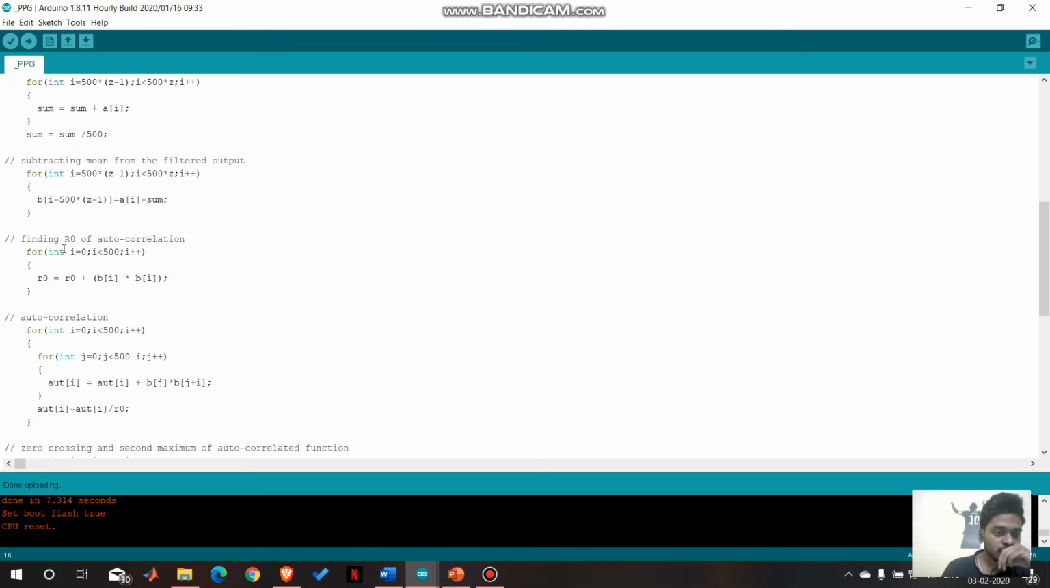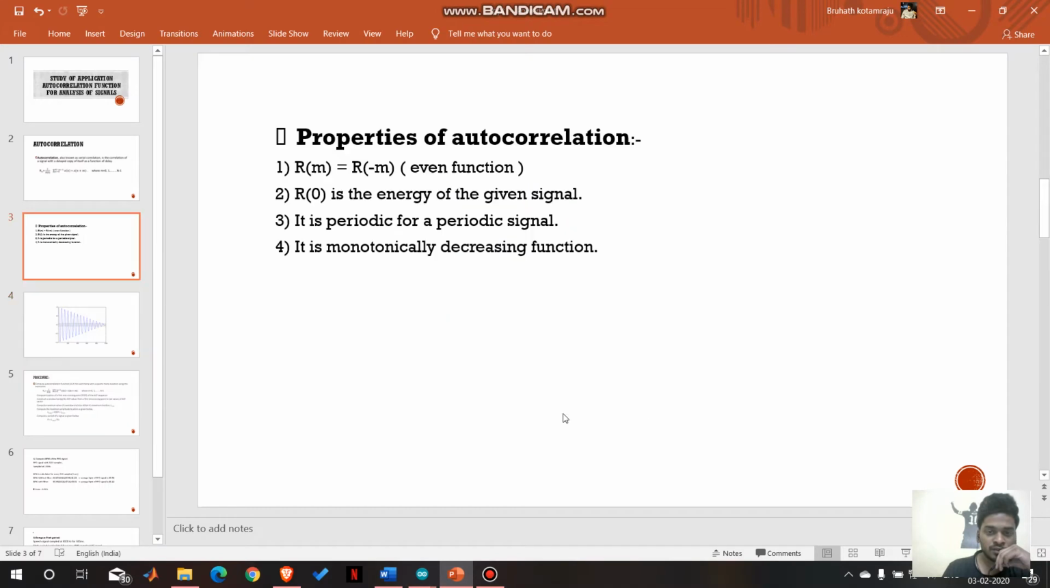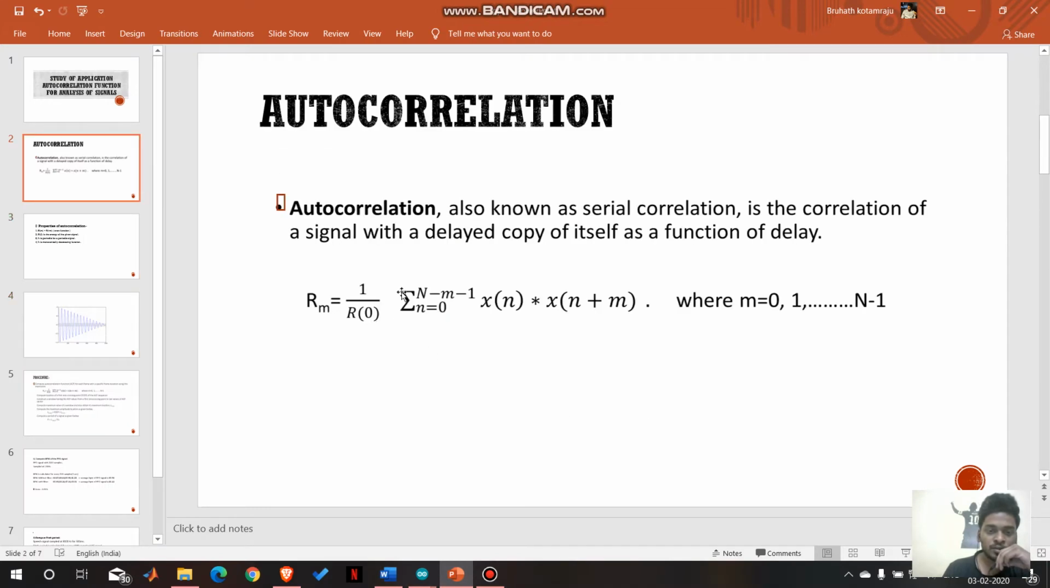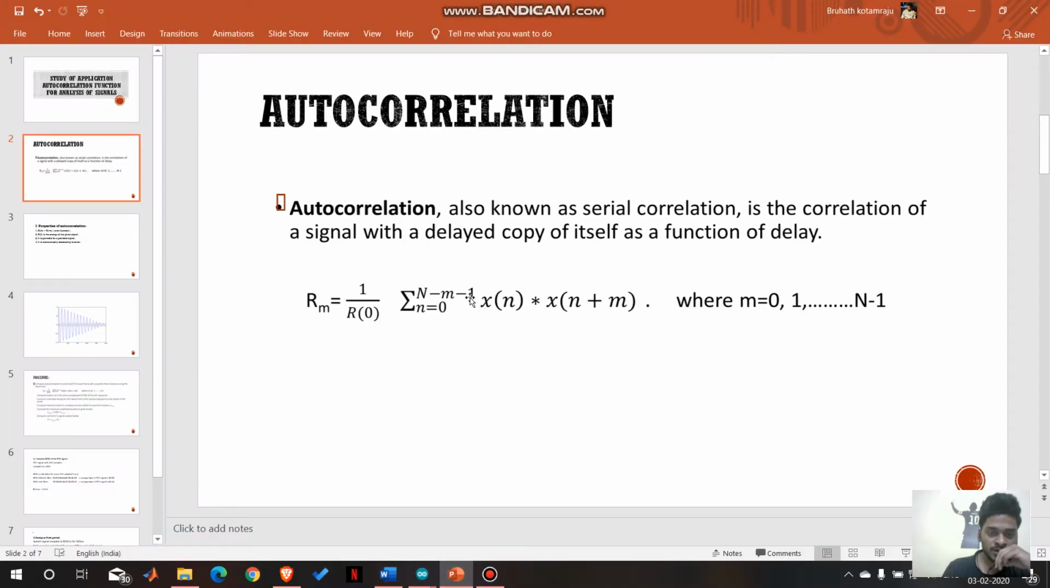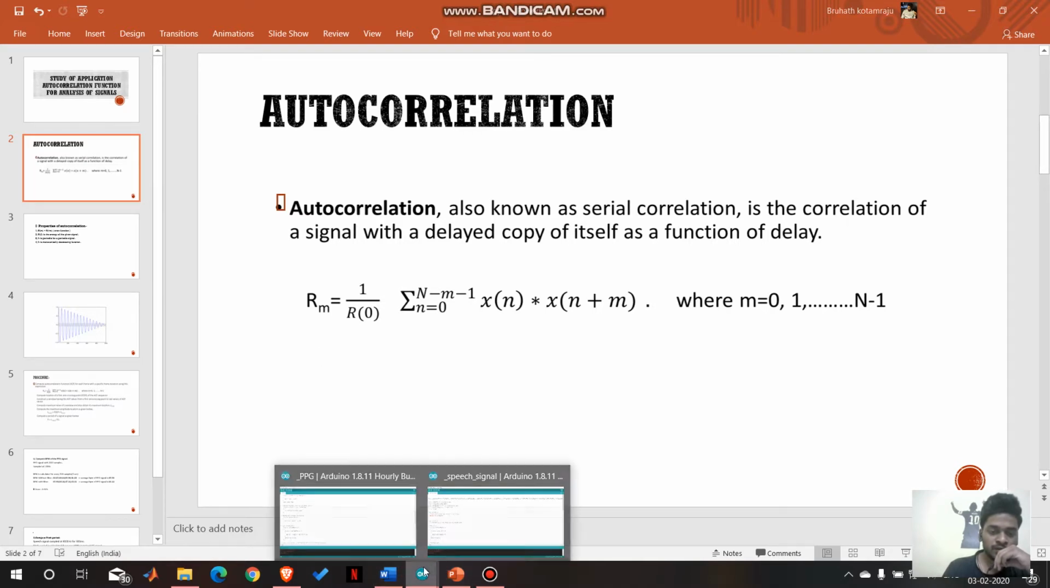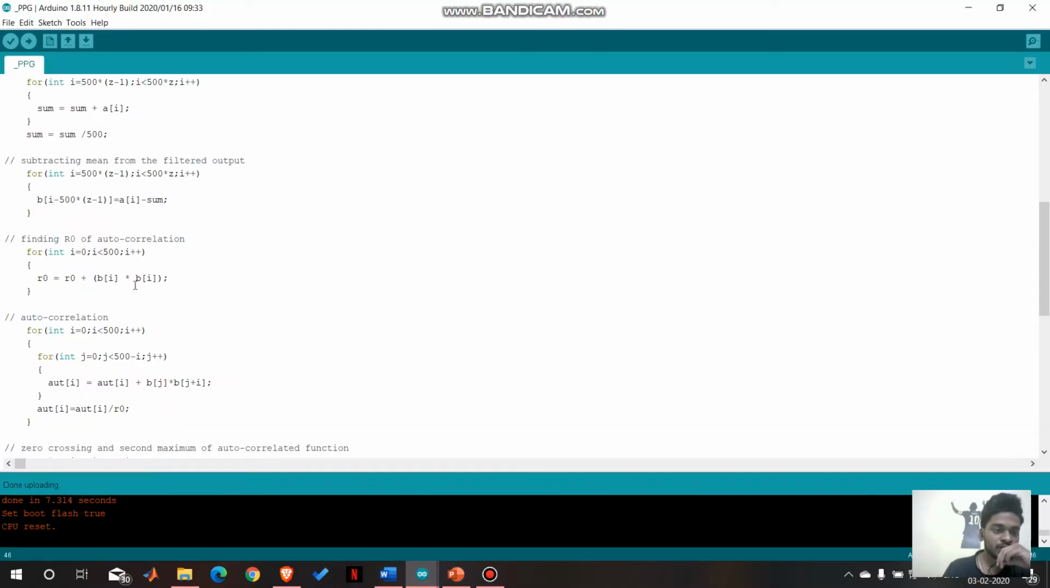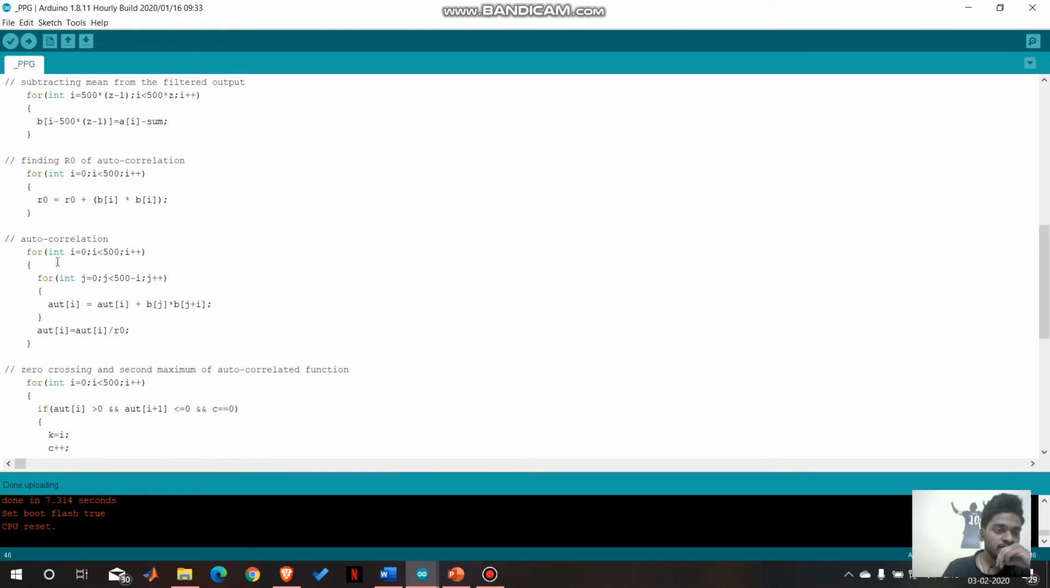Next we found the coefficient of autocorrelation, R of 0, in this way. As you can see, the function is R of m equals 1 by R of 0 sigma. I found R of 0 by using this equation. When you substitute 0 in this equation, we get the summation of x of n into x of n. So I've written the code in this way: R of 0 equals R of 0 plus this term. Next I have used this R of 0 in the main formula.